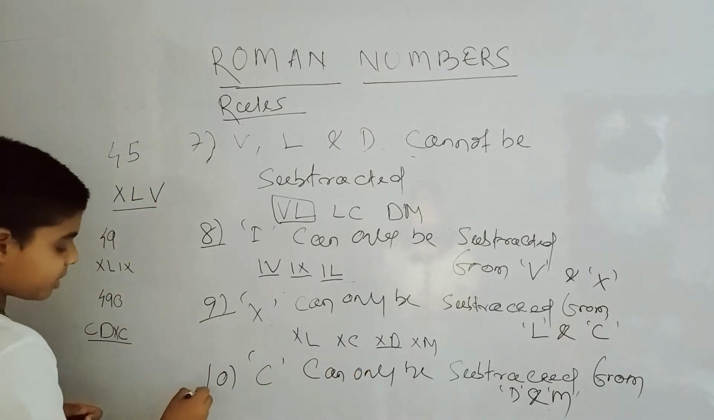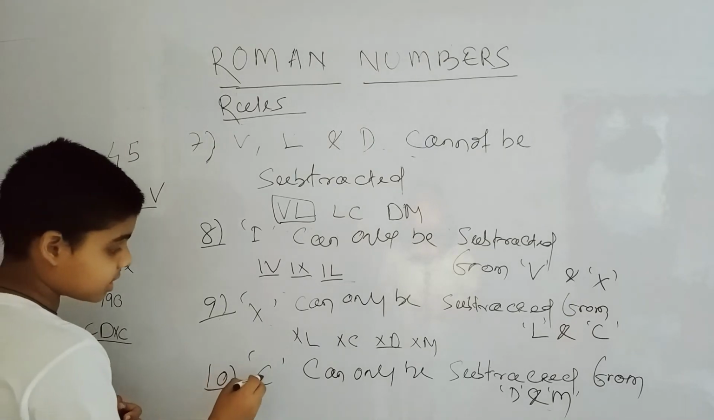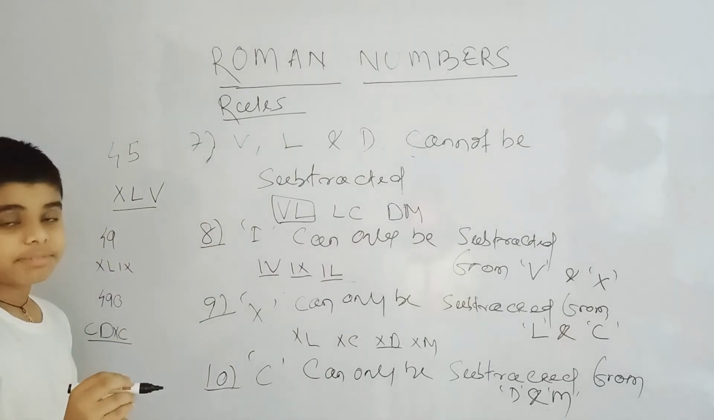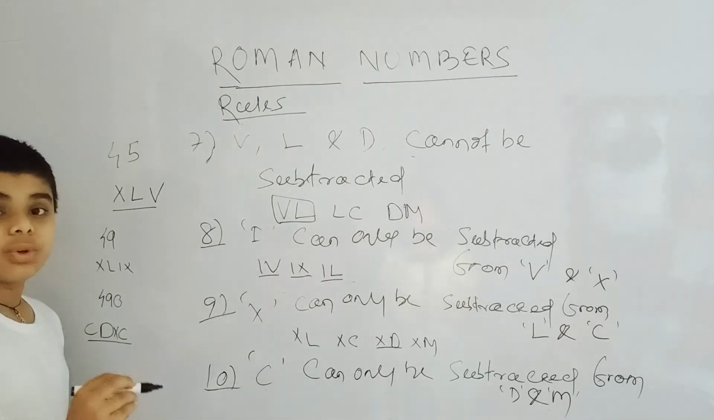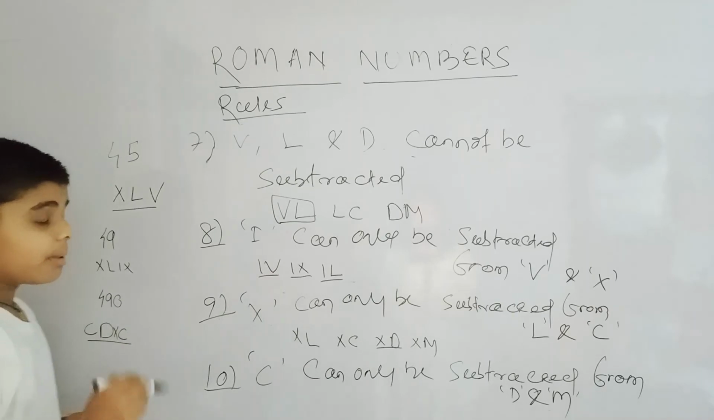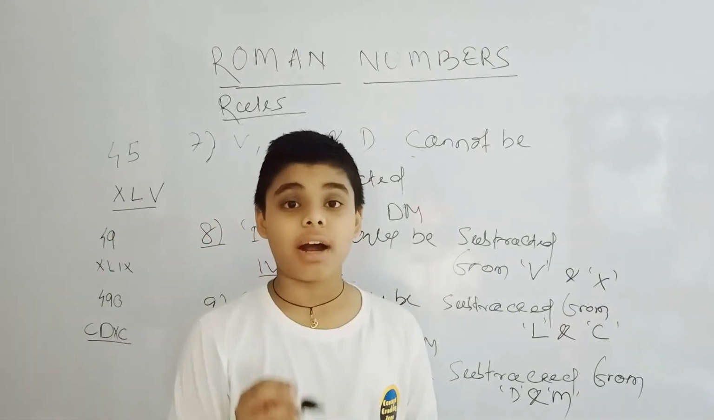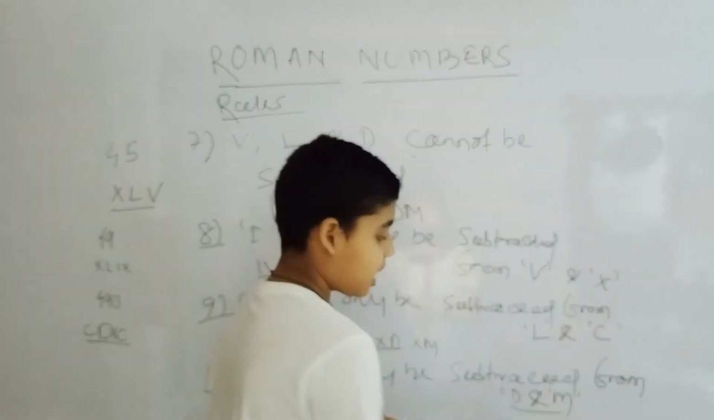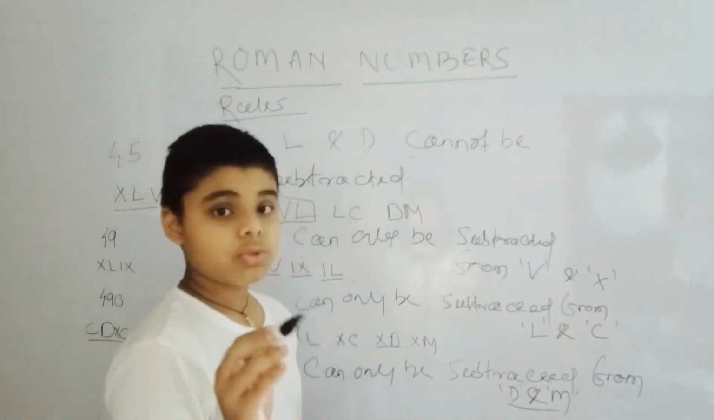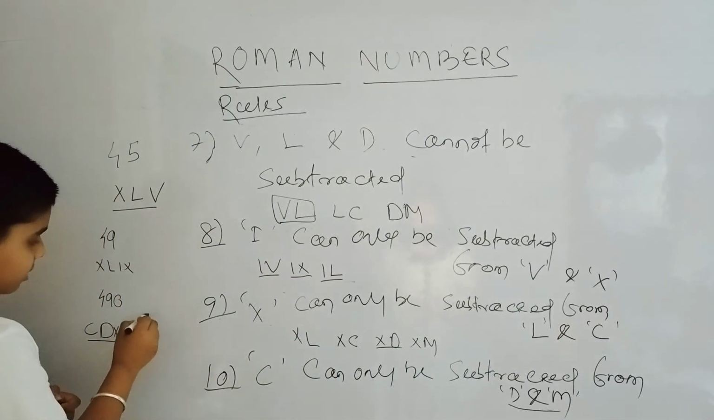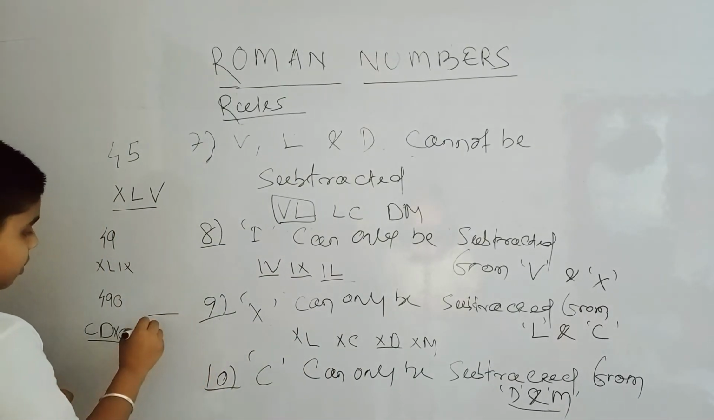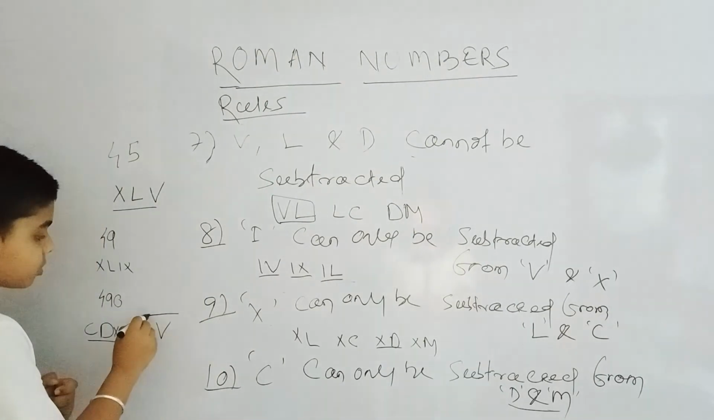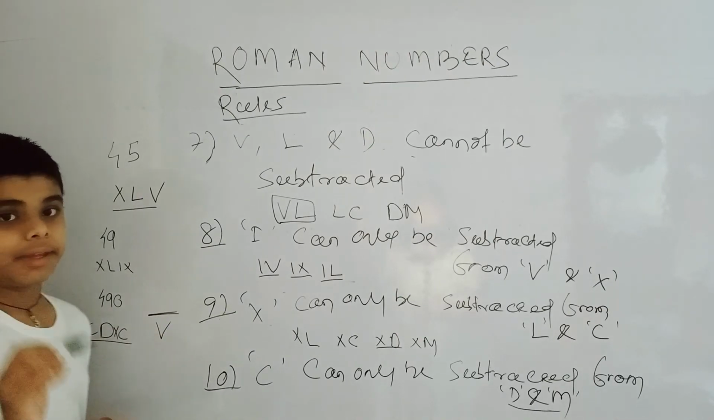So coming to our last rule, it is C can only be subtracted from D and M. C can only be subtracted from D and M as there is no greater number than M. But when it comes to counting 10,000 or 5,000, how will we count? M and D are too small to count them. So we use an overline on these numbers. We use overlines on all the numbers except I.